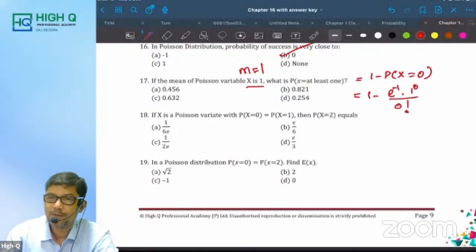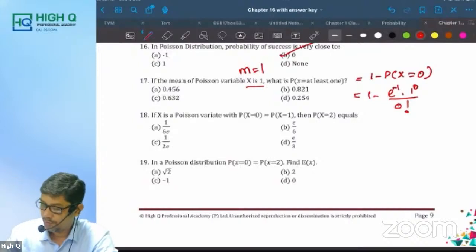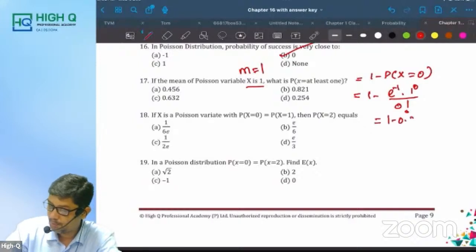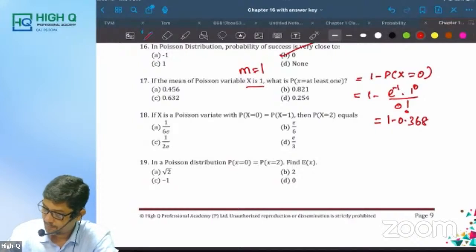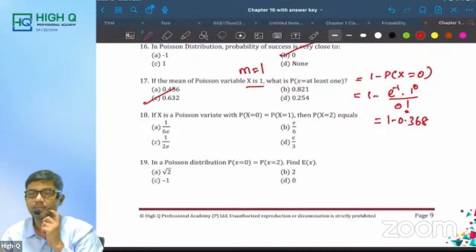Sir, the e power minus 1 value is not given. Actually, in the exam it has to be given, but I know you know how to find it, right? 1 by 2.71 is 0.368, so 1 minus 0.368. So I'm getting 0.632 approximately. Am I right, my dear?